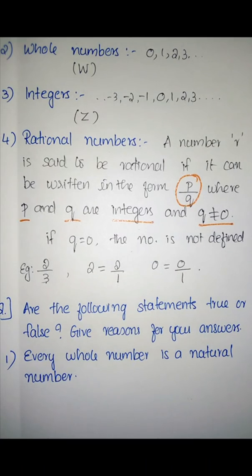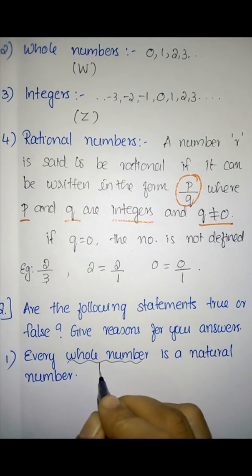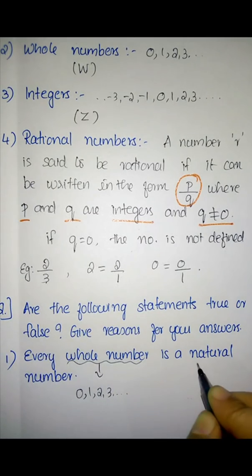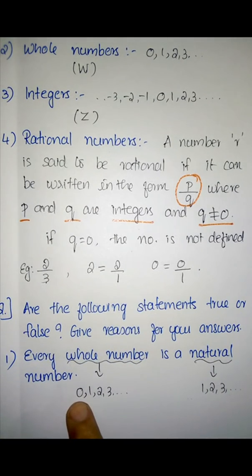So 3 questions are there, and the first one is: every whole number is a natural number. So what are whole numbers? Whole numbers are the numbers starting from 0, 1, 2, 3, etc. Okay, so what are natural numbers? Natural numbers are the numbers starting from 1, 2, 3, etc. So here 0 is included in the whole numbers, but 0 is not included in the set of natural numbers.